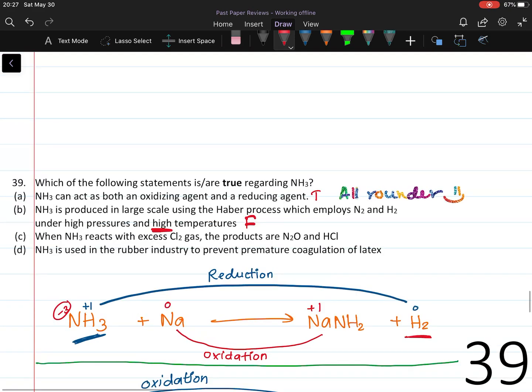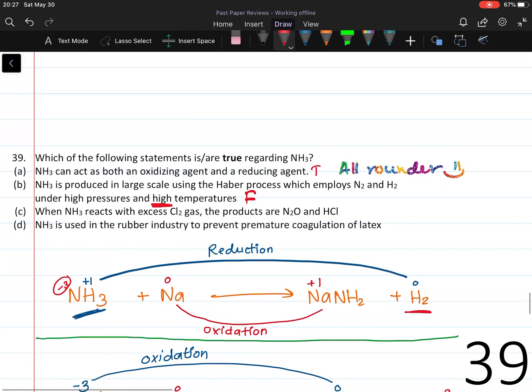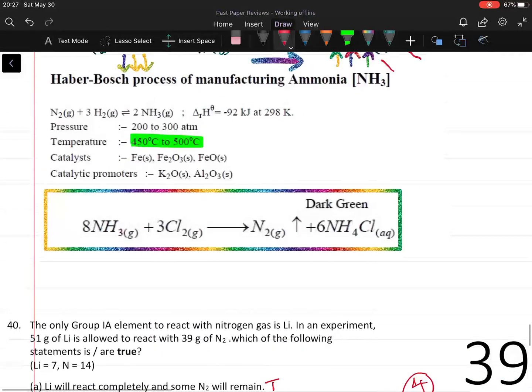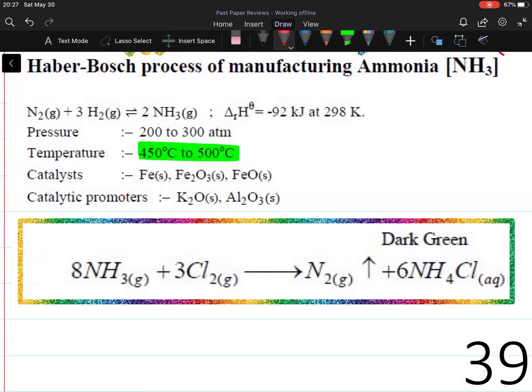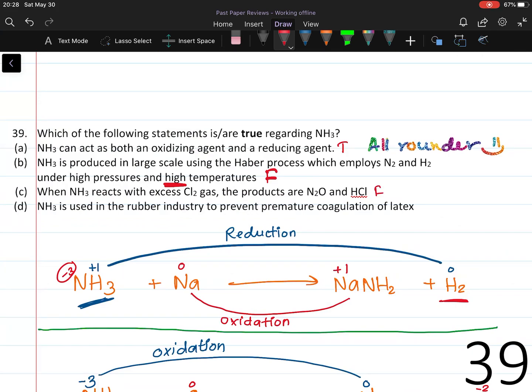Statement C. When ammonia reacts with excess chlorine gas, the products are N2O and HCl. Here is the reaction. It is false because nitrogen is formed and then ammonium chloride is also formed. So this statement is false.